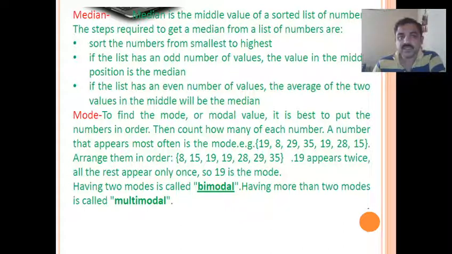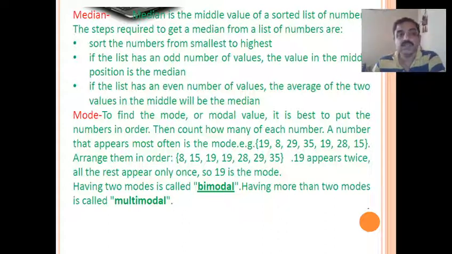So first you have to arrange all the data in sorted order. Then if the number of elements is odd, the middle element will be considered as the median. In case it is even, there will be two elements at the center, right? So the average of these two will be calculated to find the median. This is the mathematical way of calculating median, but we have a specific function for finding median also in Python.